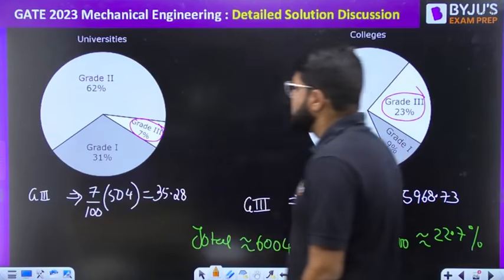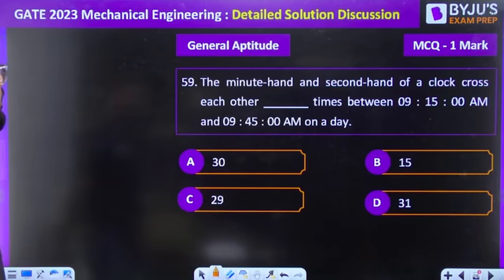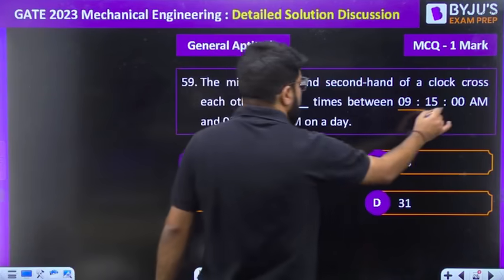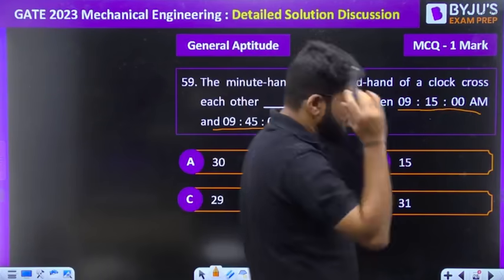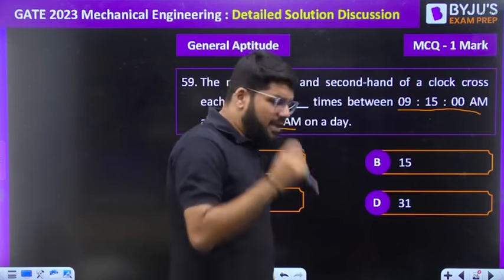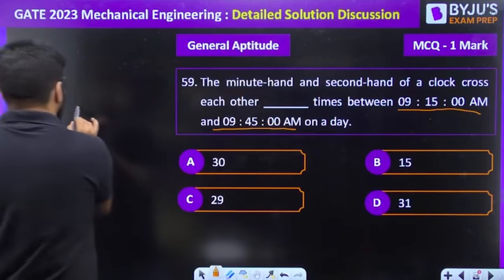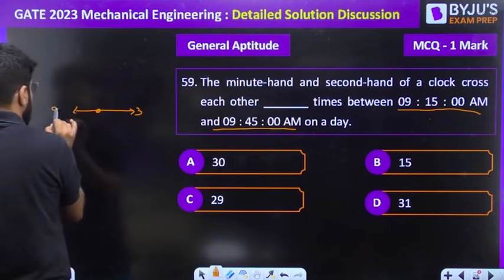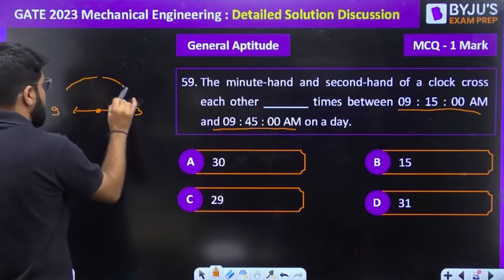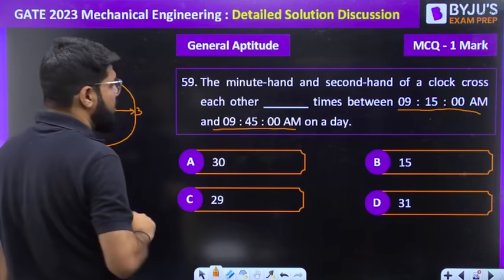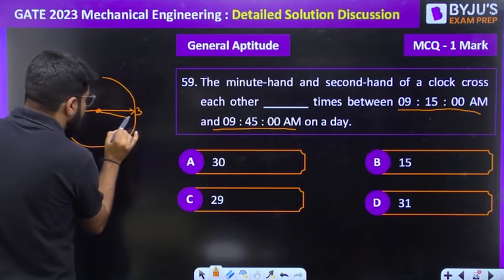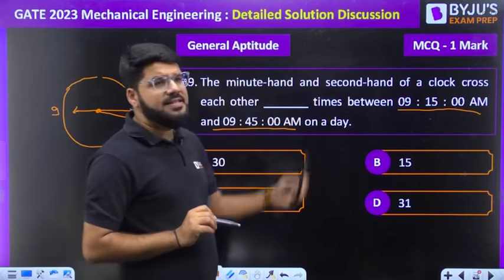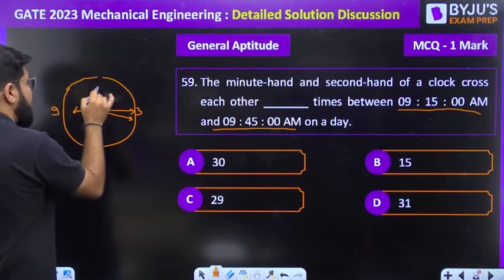Moving ahead to the next question, number 59. The minute hand and second hand of a clock cross each other dash times between 9:15 and 9:45. No need to even think anything. Think even just 1 minute, 9:15 to 9:16. This is how a clock looks at 9:15. Now, when it goes to 9:16, how many times do the minute hand and second hand cross?